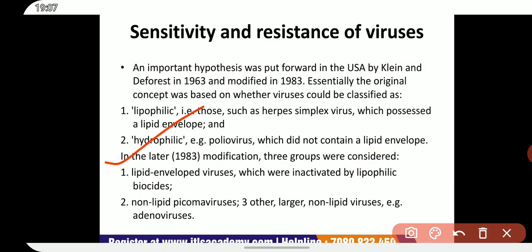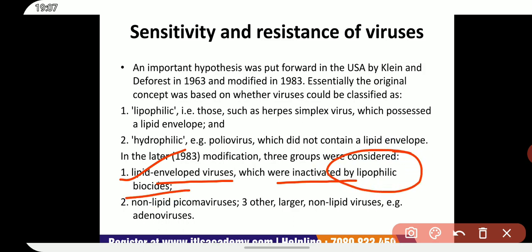In the latter, that is the 1983 modification, three groups were considered. After modification, there were three groups. First one was lipid enveloped viruses, which were inactivated by lipophilic biocides.